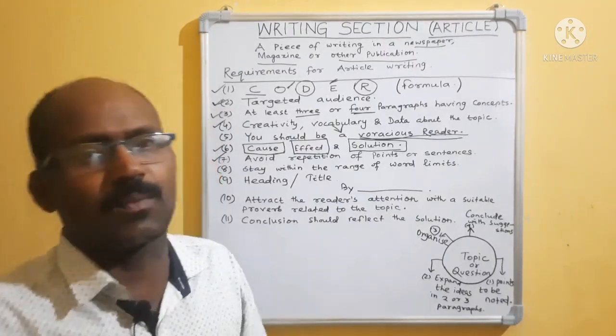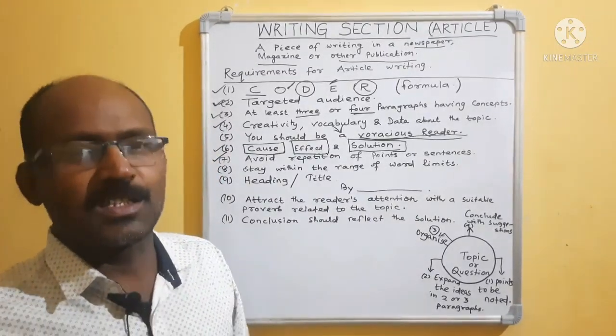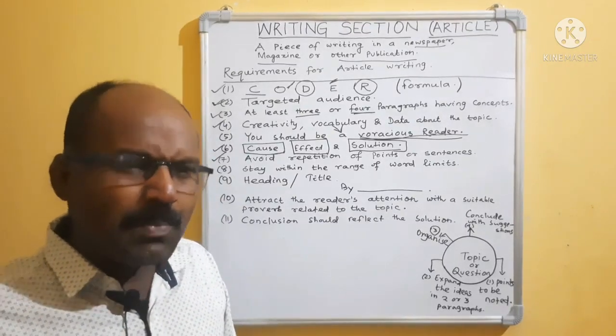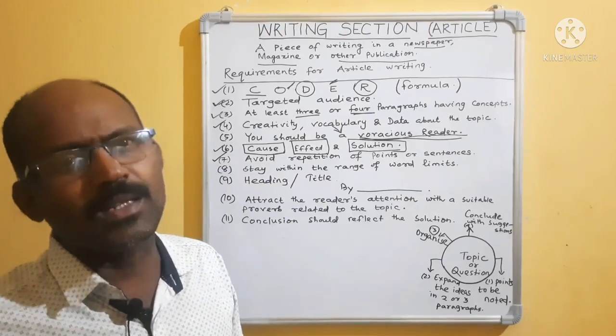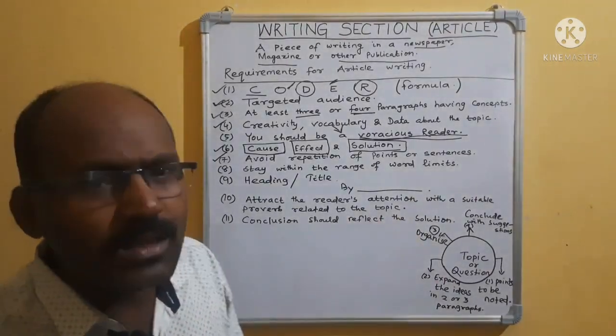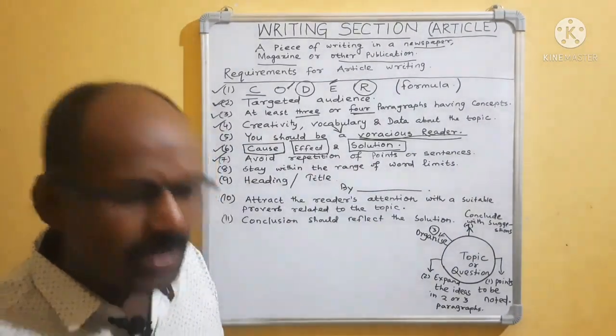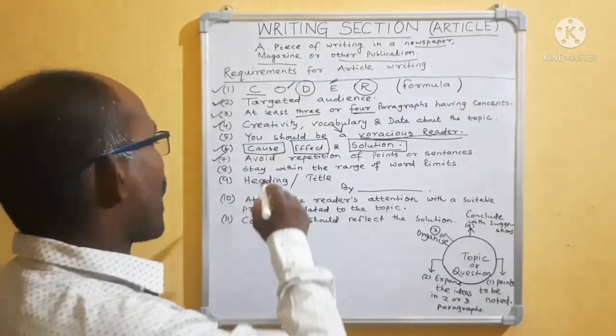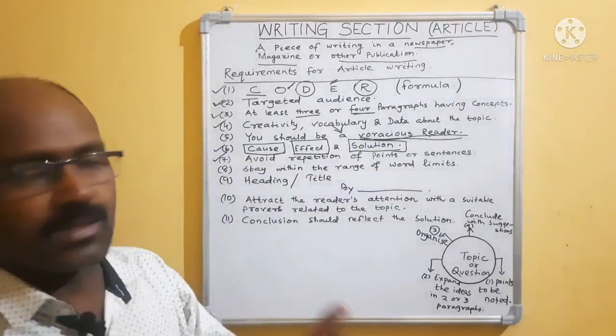The same points and the same sentences are repeated. If you repeat again and again, the reader will not take interest to read it. Don't think about the marks. How will you write a good piece of writing, that is what I am telling you. Avoid repetition of points or sentences.